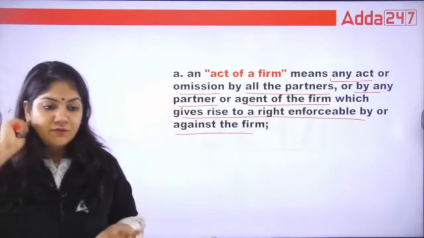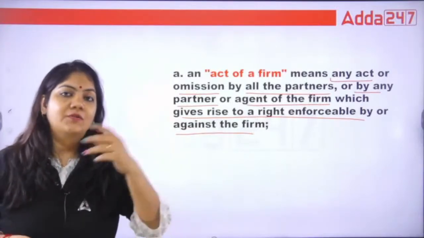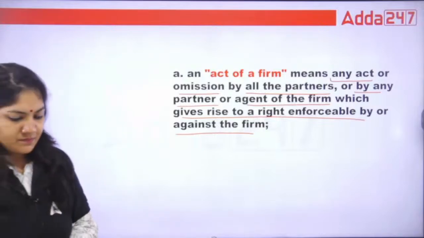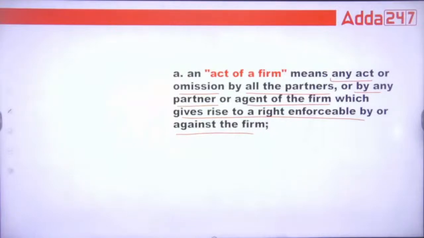So act of the firm means if the partners are doing business in the name of the partnership firm, it is called act of the firm, in simple language. Done, class? This is called act of the firm.